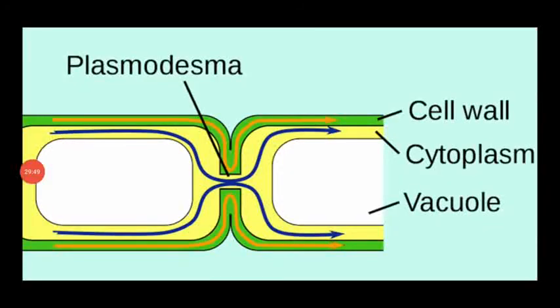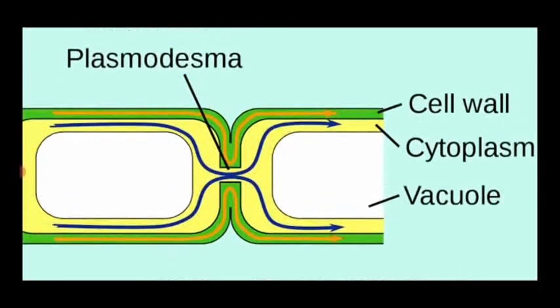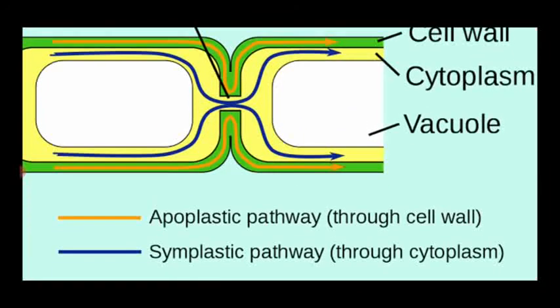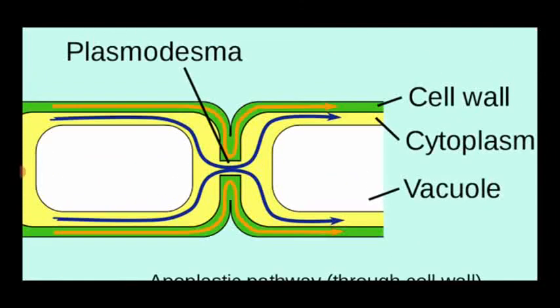Dear students, this is the diagram showing the apoplast pathway and symplast pathway. First one, apoplast pathway. In this picture, see the plasmodesmata. I told you, a small canal between the two cells is said to be plasmodesmata, which connects the cytoplasm and cell membrane.